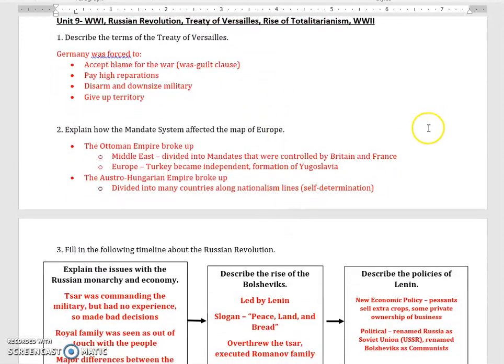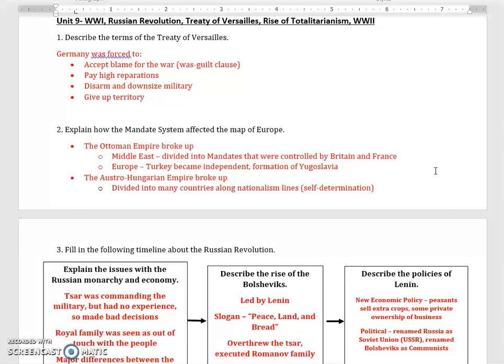All right, moving into Unit 9. This is probably the longest unit we did this year. This includes World War I through World War II. World War I, of course, started after the assassination of Archduke Franz Ferdinand. The four main causes of World War I were, of course, militarism, alliances, imperialism, and nationalism.